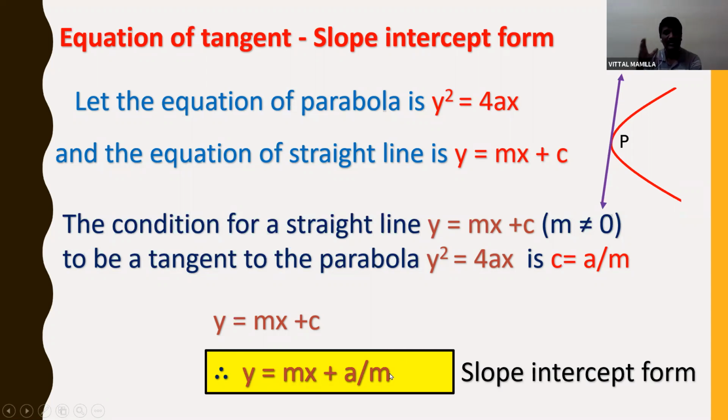So the most important points are: the first one, the condition for a straight line to be tangent to the parabola is c is equal to a by m. And the second important formula is the equation of tangent in the slope intercept form, y is equal to mx plus a by m.